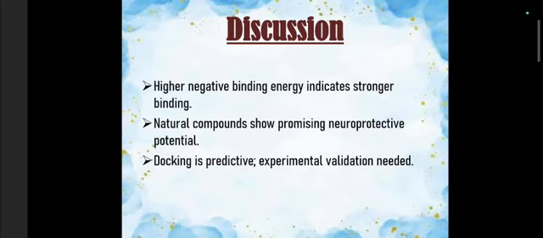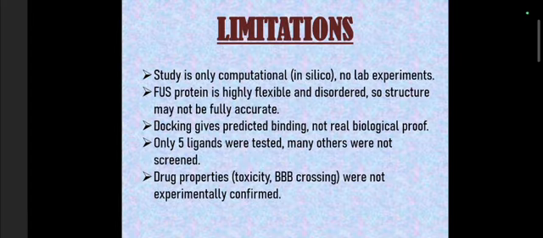More negative binding energy indicates stronger interactions, and the natural compounds like nimbin showed a neuroprotective potential. Docking only predicts interaction and does not confirm the real biological activity. There are certain limitations to it, that is, it is only computational. FUS is more flexible and partially disordered. We only tested 5 ligands, and toxicity and blood-brain barrier penetrations were not studied.